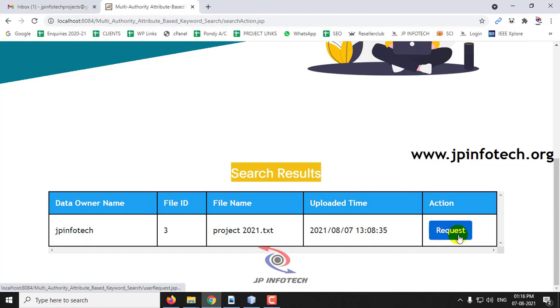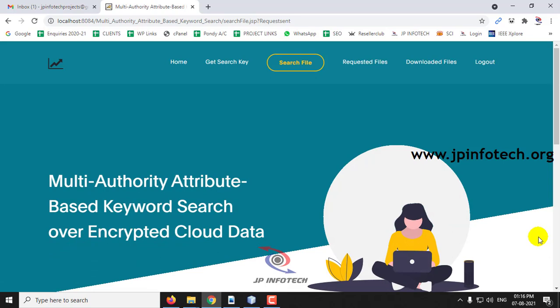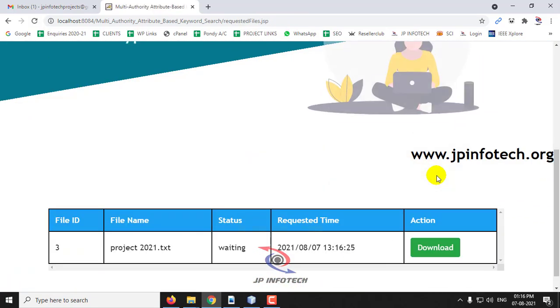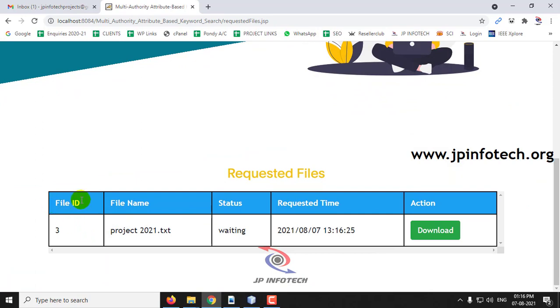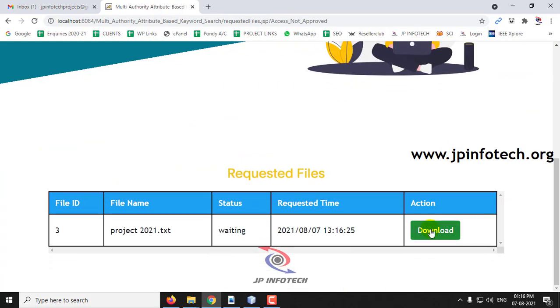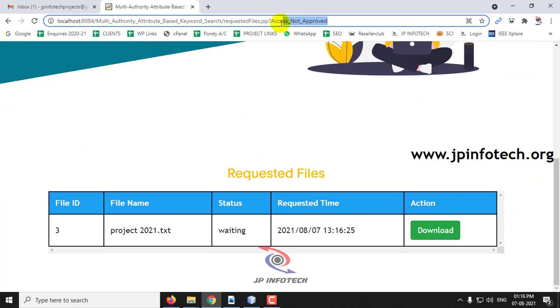So first let us give a request to the data owner by clicking the request option, and once the request is given, you can go to requested files. There you can see the file has been uploaded, and the status is waiting. Without approval they cannot download the file, and you can see the access is not approved.